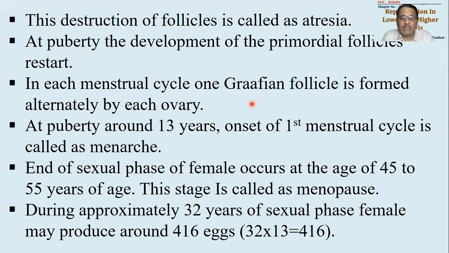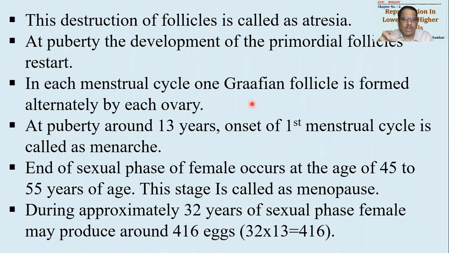From puberty or menarche till menopause, there will be a second stage called the fertile stage, during which a female can produce her own eggs and can give birth to her own babies. After menopause, there will be a sterile stage, because in the body of a female, production of ova has stopped, and so she cannot produce her own ova, she cannot give birth to her own babies. This stage is called the sterile phase or non-fertile phase.